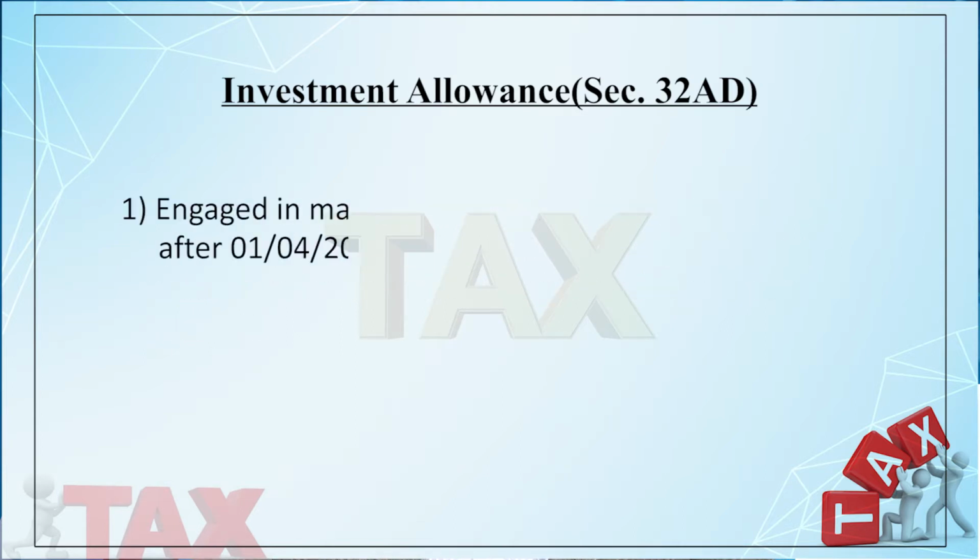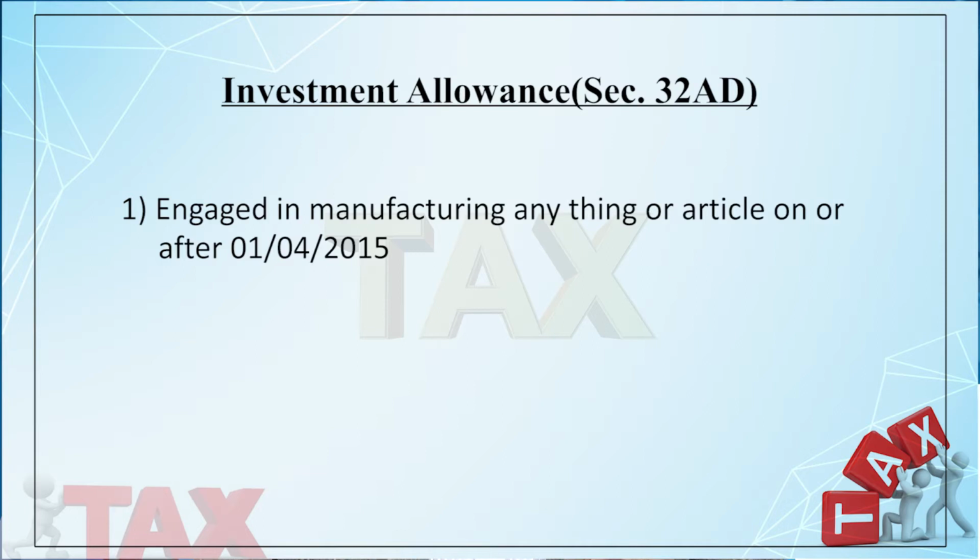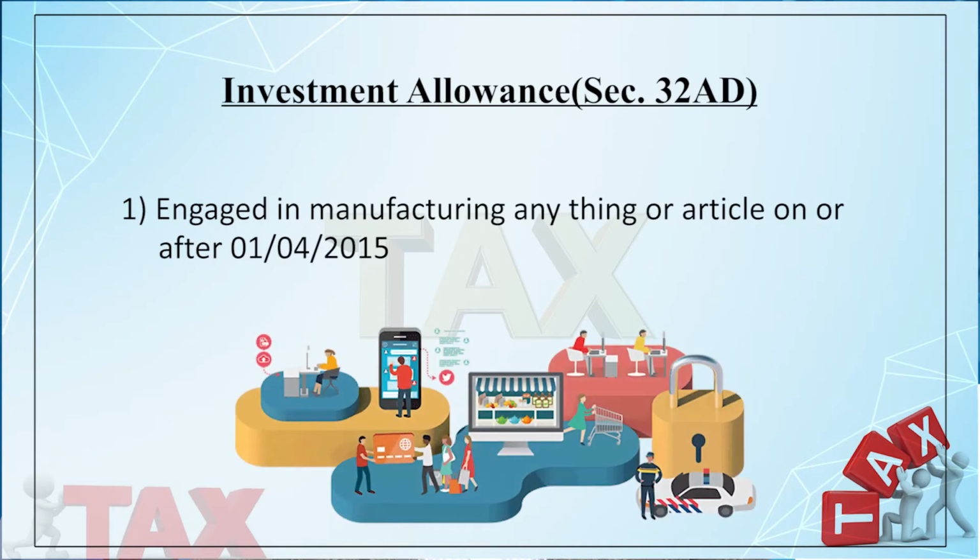What are the conditions? It must be engaged in manufacturing anything or article on or after 1st April 2015. So, this is a primary condition, that the company should manufacture anything or article. We are discussing here the nature of the business or activities of the business.